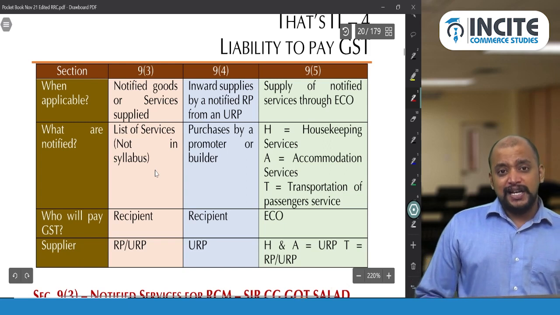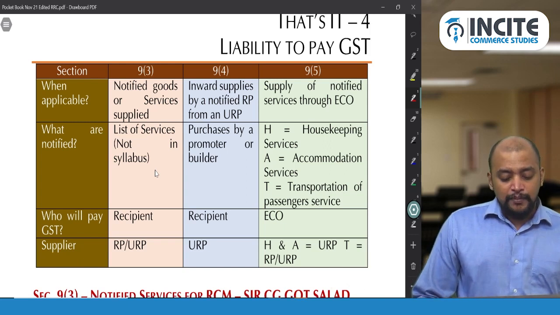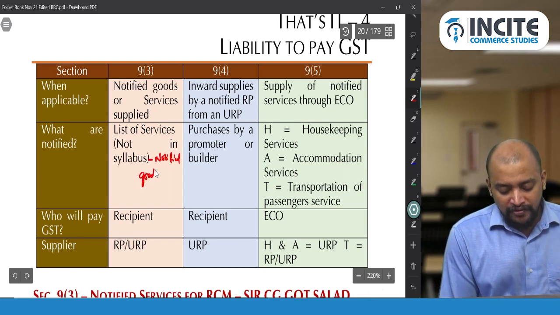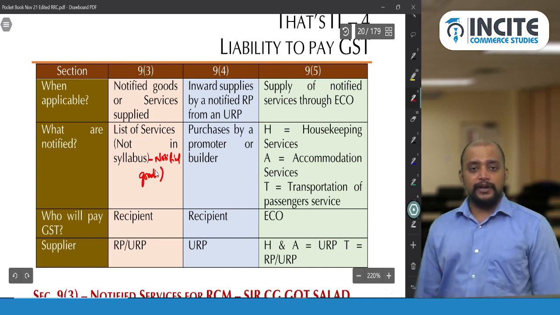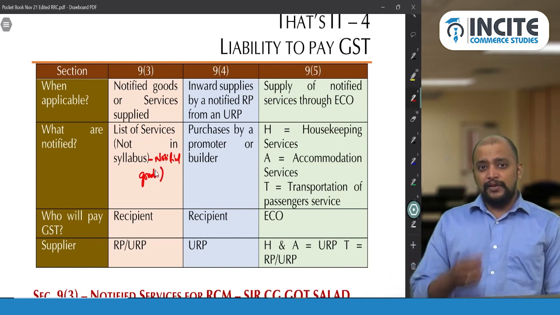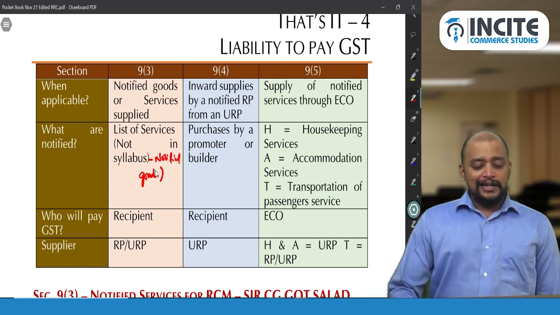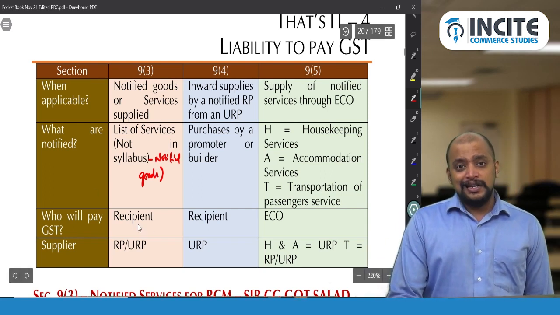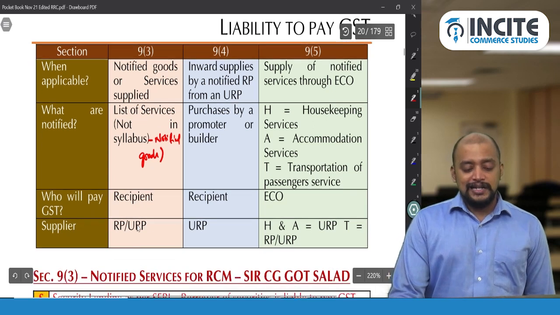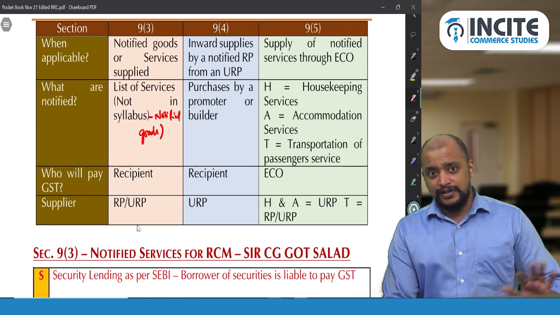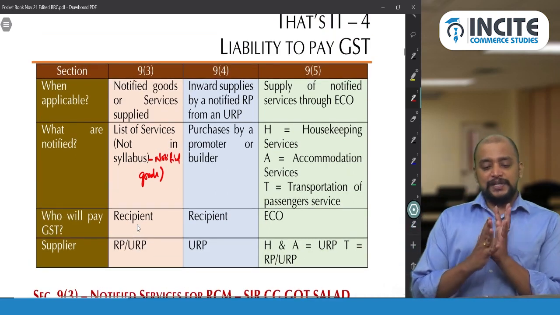So the list of services is notified but not in the syllabus. Notified goods are not in the syllabus. So you don't have to remember anything with respect to the goods which are notified under RCM. And then who will pay GST in this case? The recipient will pay GST, and the supplier can be an unregistered person or a registered person. That is about 9 subsection 3.